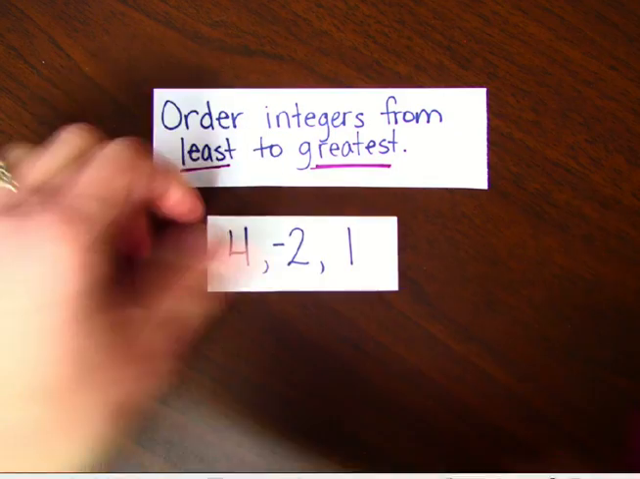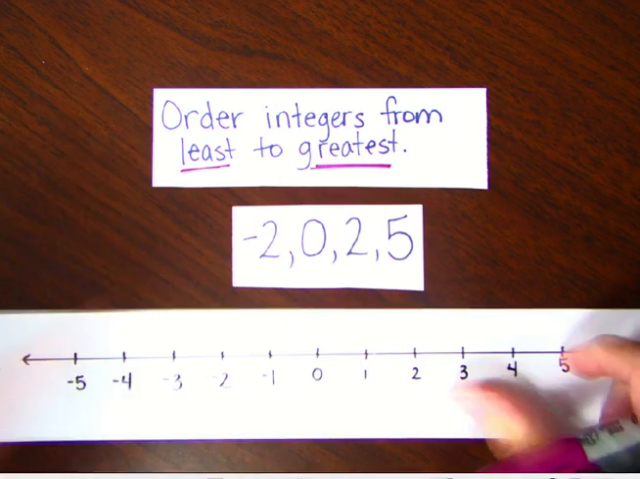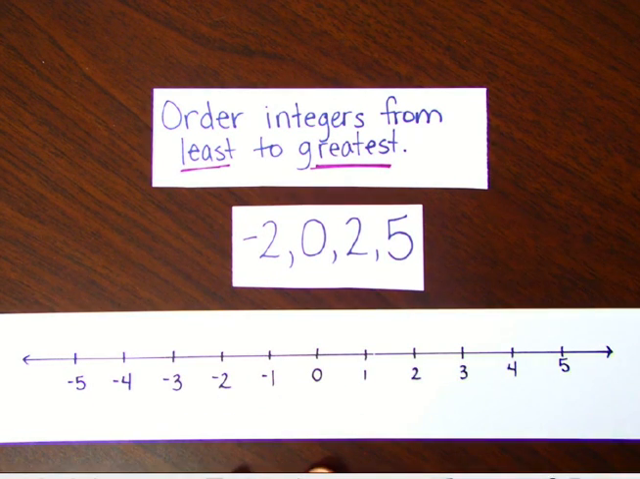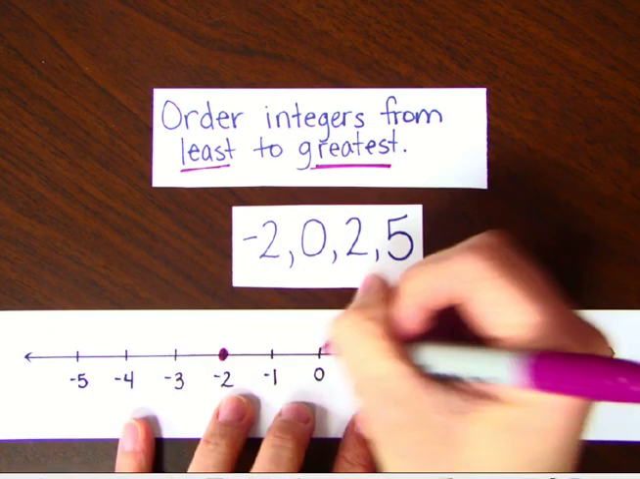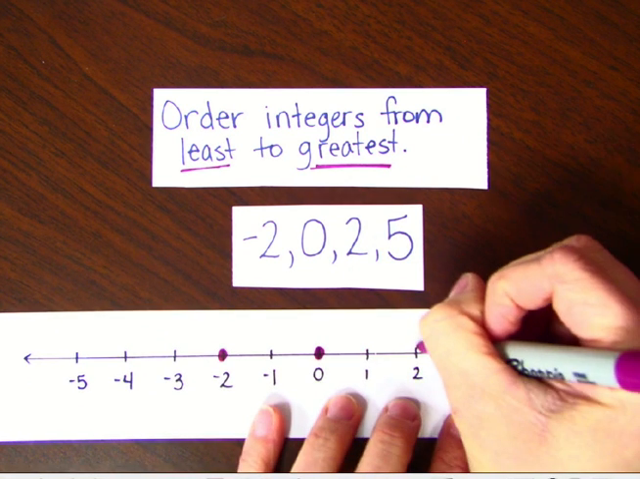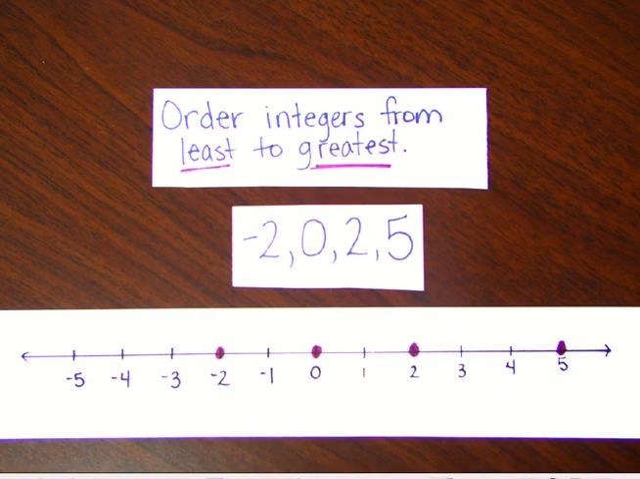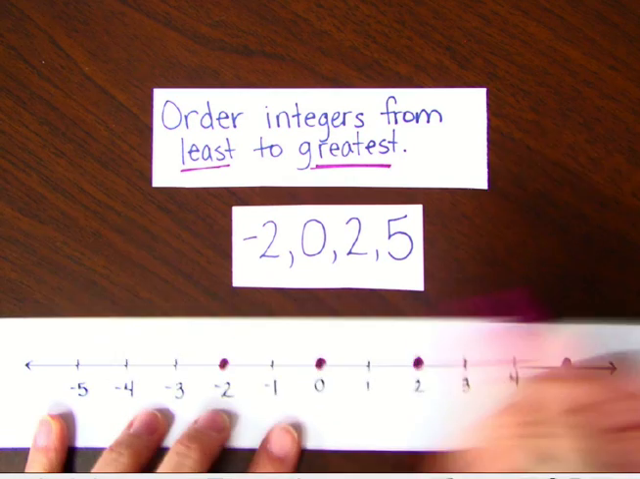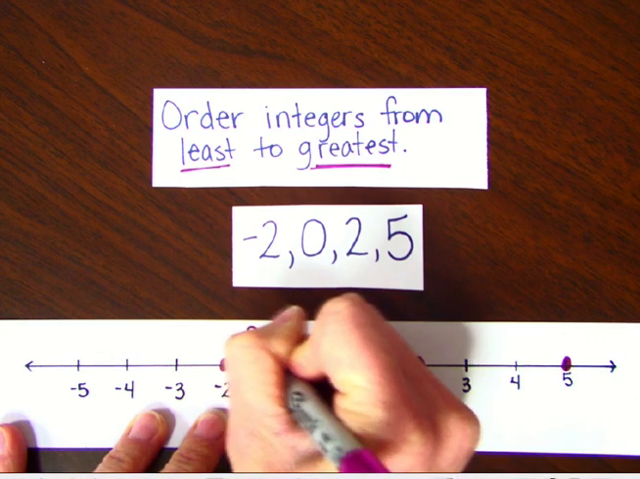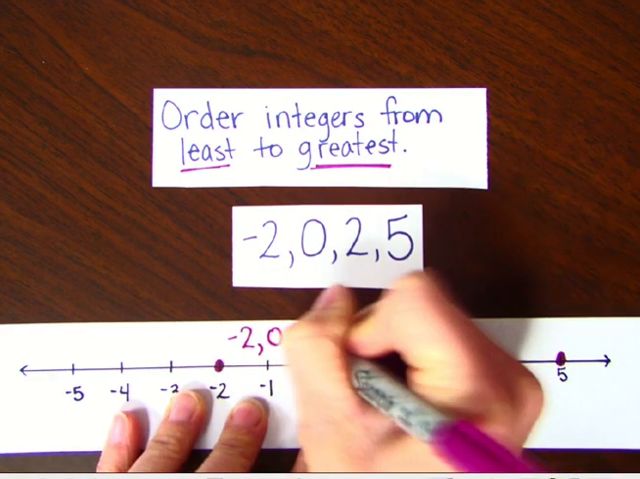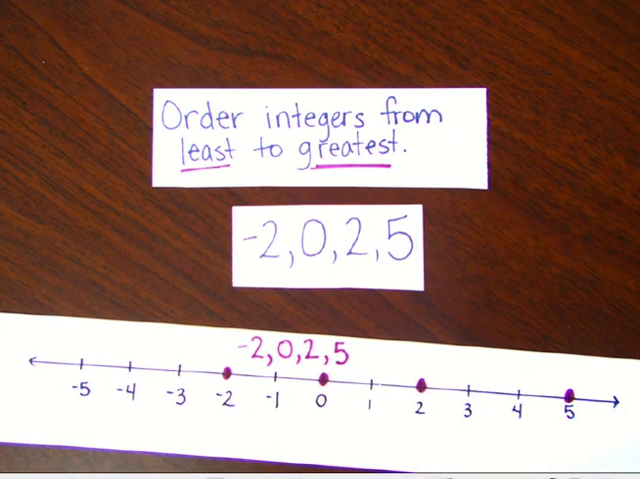Let's try another one. A new number line here. Again, we're going least to greatest. So first thing I need to do is plot my numbers on the number line. -2, 0, 2, and 5. Remember to put them in order. I'm just going to read them left to right because I'm going least to greatest. So I have -2, 0, 2, 5. In order, least to greatest.